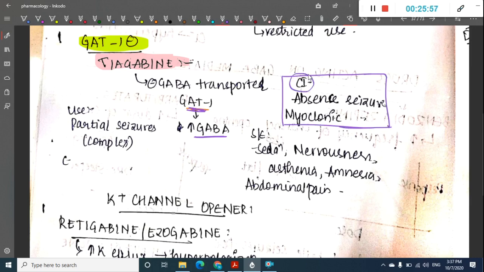What are the other drugs which are contraindicated in absence and myoclonic seizures? If you remember, it is tiagabin and vigabatrin we have just seen. Also carbamazepine and oxcarbazepine are contraindicated in absence and myoclonic seizures. Then levetiracetam and brivaracetam are also contraindicated. Now, what are the side effects of these? They are the general side effects like sedation, nervousness, asthenia, and amnesia. These are used in partial seizures. This is tiagabin.